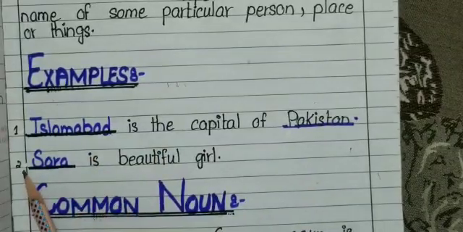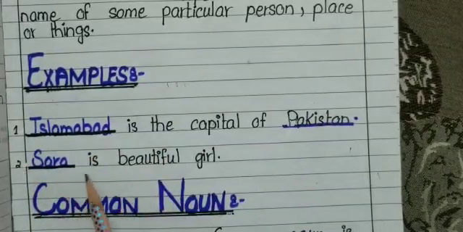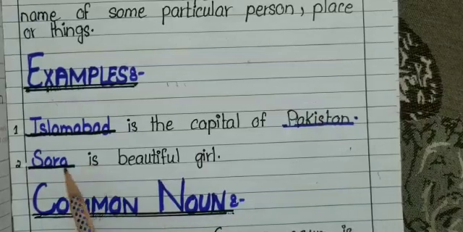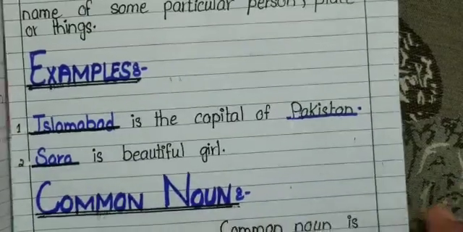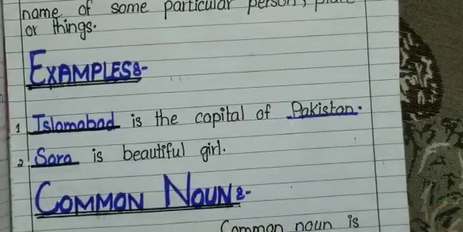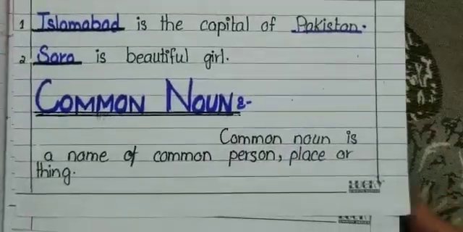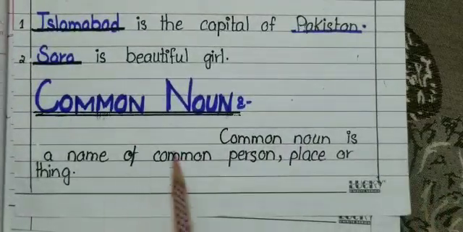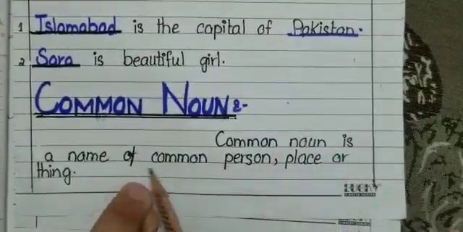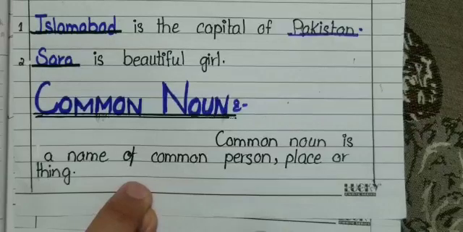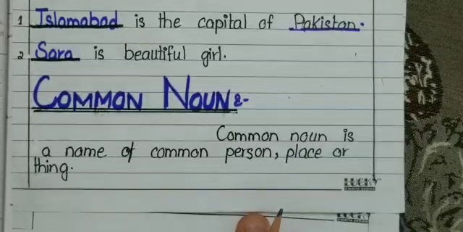Now come to the next example. Sarah is a beautiful girl. So Sarah has what? Proper noun, because this is the specific name of a particular girl. So now come to the next kind, and this one is what? Common noun. What is the definition of common noun? Common noun is the name of a common person, place or thing. It means those kinds of nouns which we use for a common person, place or thing.